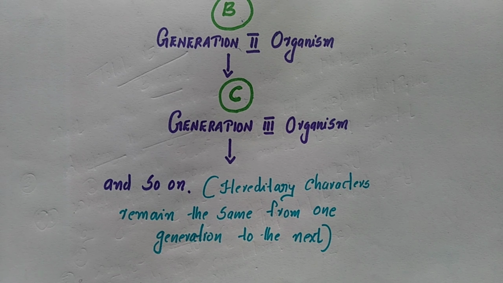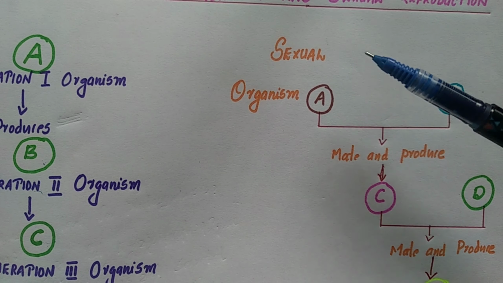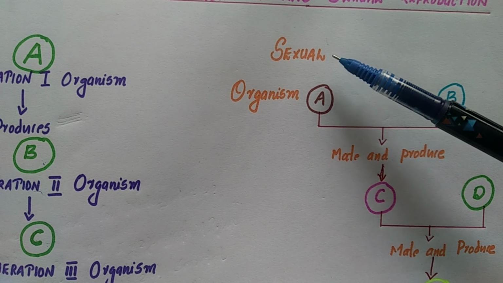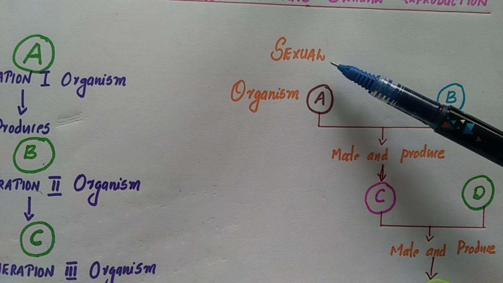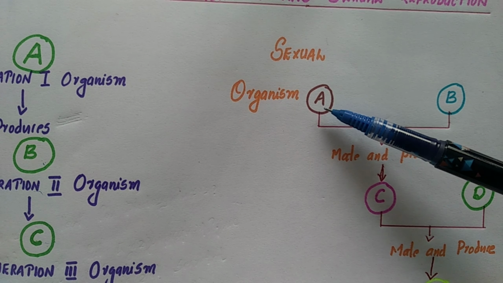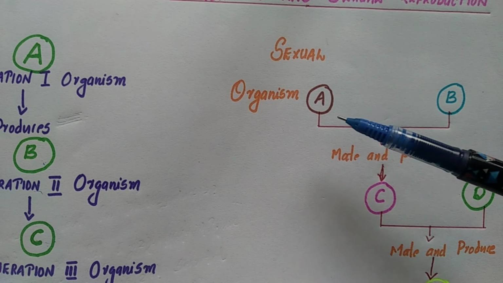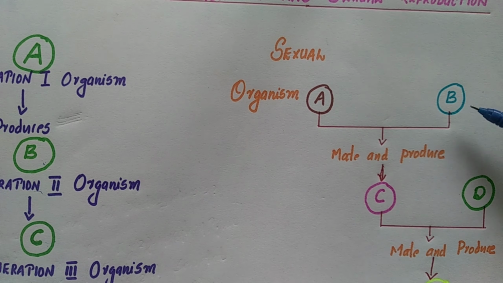Let us go through the sexual mode of reproduction. See here, children, this is the flow chart to show the sexual mode of reproduction. As you know, in sexual reproduction, two individuals, two sex cells, are involved. Here I have marked the parents as A and B. One is male and the other is female.